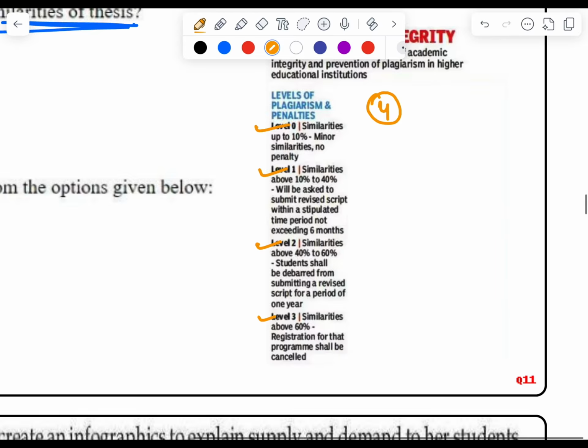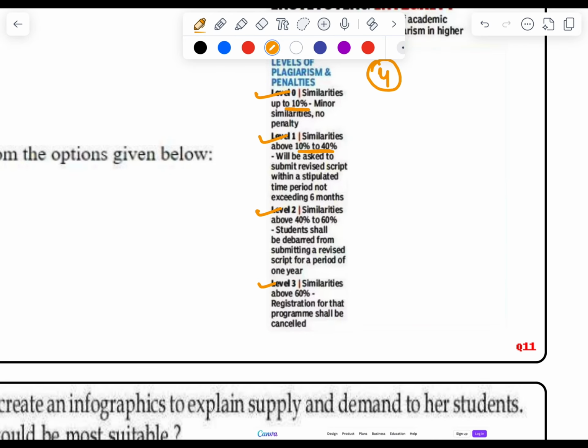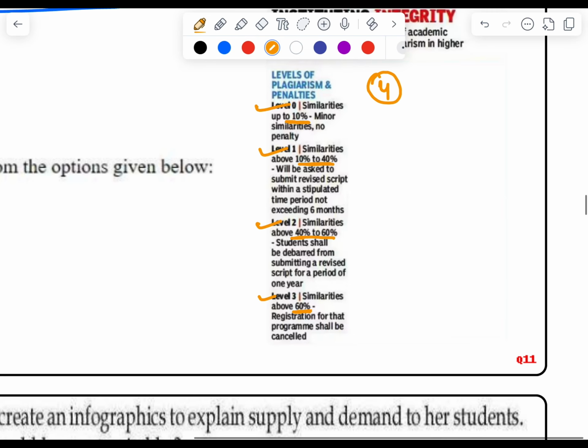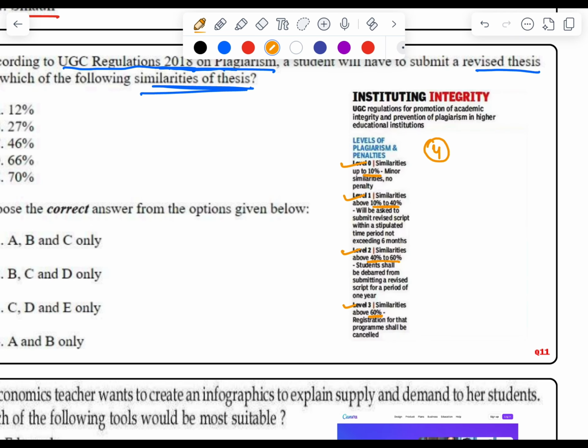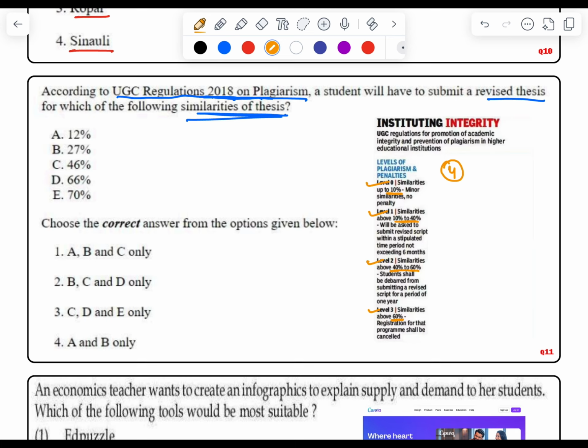Level 0 accepts similarity up to 10%. Level 1 accepts similarity between 10 to 40%. Level 2 accepts similarity between 40 to 60%, and level 3 is above 60% similarity. Okay. There are penalties under each level. Like the question here says, a student will have to submit a revised thesis.